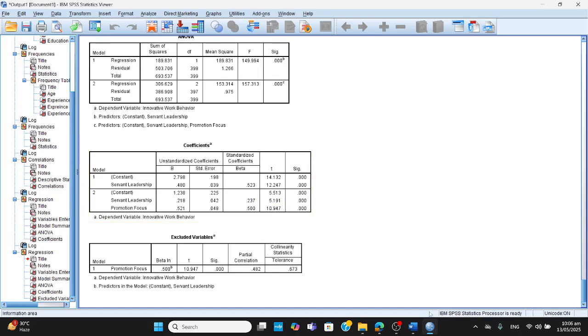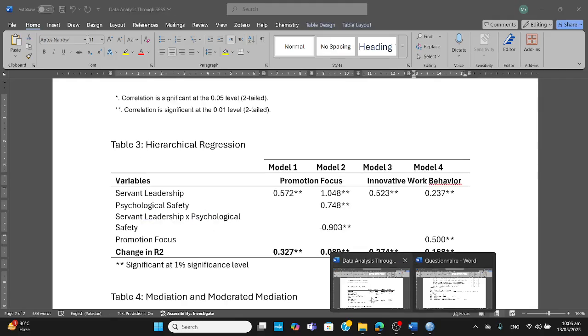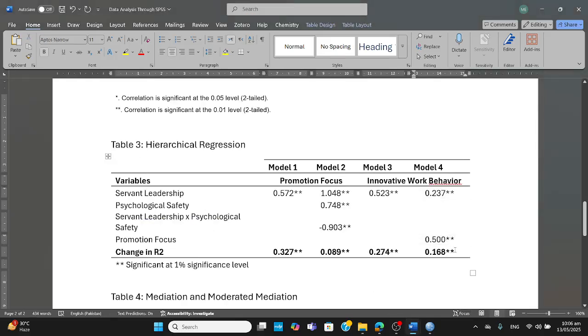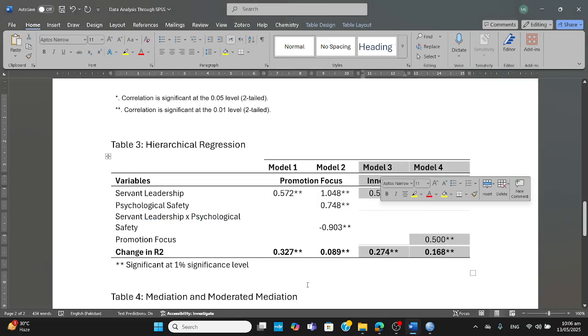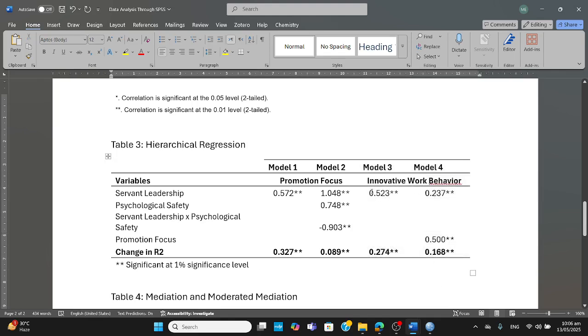Now if we look at the table which we have already produced, here you can see these are the things, models 3 and 4. We have put R square, we have provided our change in R square, and we have provided these coefficient values and significance for the direct effects and models 3 and 4 we have done. Now, if we move to model 1 and model 2, here our dependent variable is promotion focus. In the first model, we have picked servant leadership. In the second model, we have picked two things, psychological safety and then the interaction term, servant leadership and psychological safety. And you can see the results here.